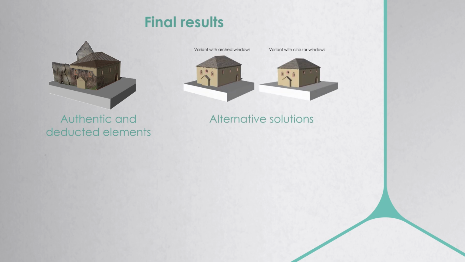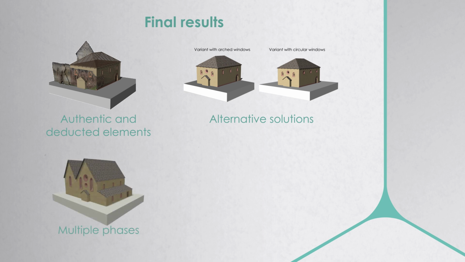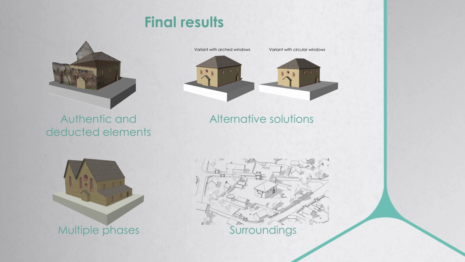Of course, we should also include the final result of our work in the documentation, which should meet several requirements. Firstly, we should make it possible to identify the authentic and deduced elements of our reconstruction and present alternative solutions for reconstruction if they exist. If a reconstructed object has multiple phases, we should also document it. And finally, our object should be presented in the context of its surroundings.